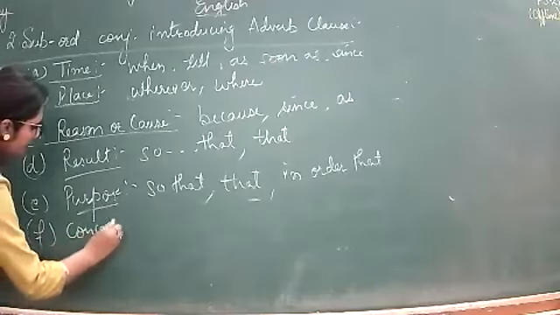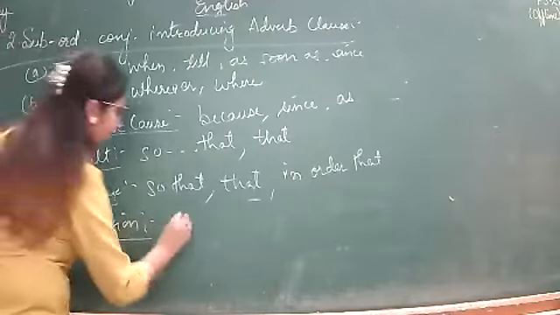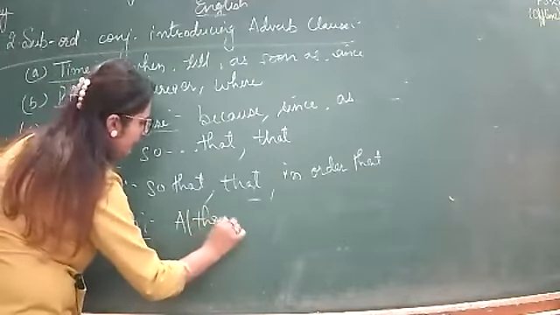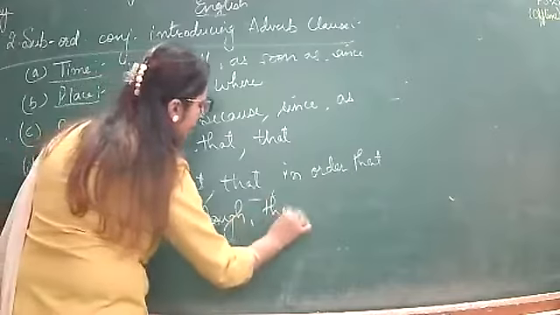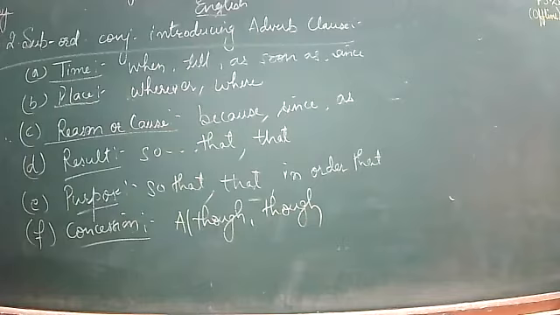Concession, suppose. Now in concession we have mainly two, although and though. Now see the examples with these. For example, although he is working hard, he is not coming up to my expectations. Or though he is my friend, he is not honest. Concession ho gaya na? Though this is there. Contrast you can say. Okay?